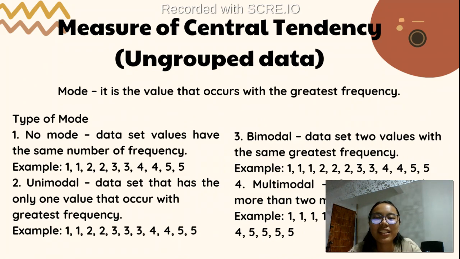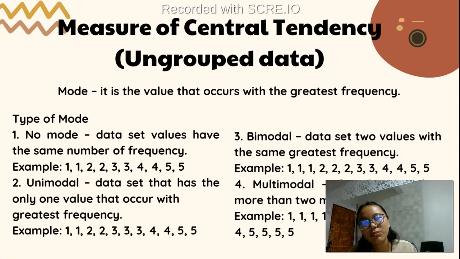So third is the bimodal. Bimodal has a dataset of two values with the same greatest frequency. For example, 1, 1, 1, 2, 2, 2, 3, 3, 4, 4, and 5, 5. So our number 1 and 2 has the same greatest frequency, so therefore it is called bimodal.